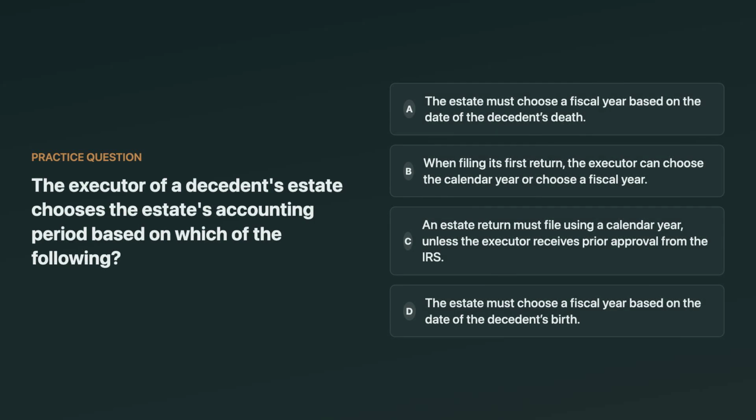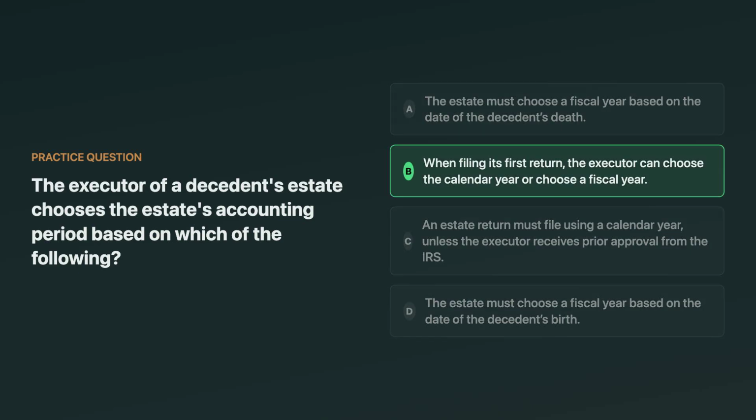The executor of a decedent's estate chooses the estate's accounting period based on which statement? Consider the choices. One says the estate must use a fiscal year tied to date of death. Another says the executor chooses calendar year or a fiscal year when filing the first return. Another claims calendar year is required unless IRS approval is obtained, and one ties it to the decedent's birth date. Think about it.